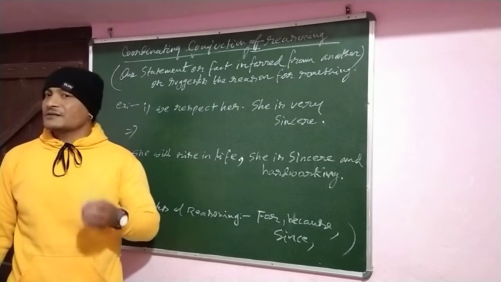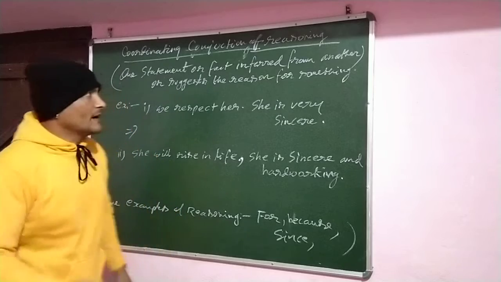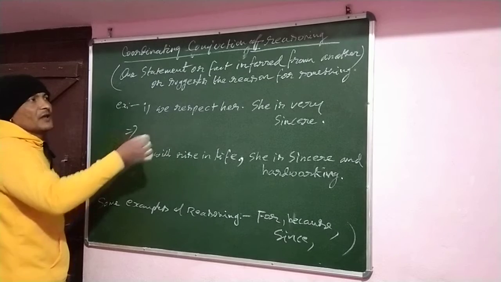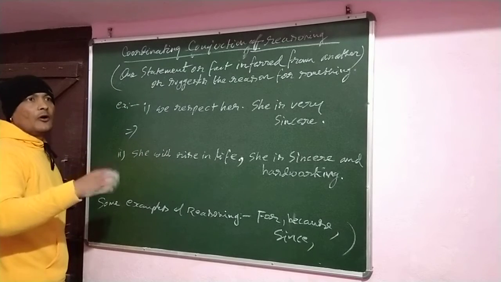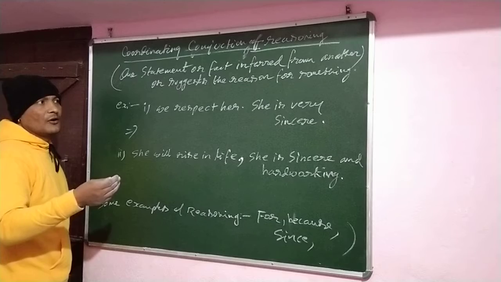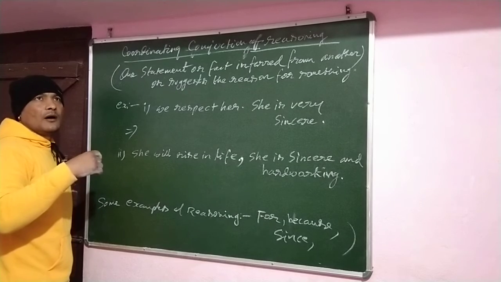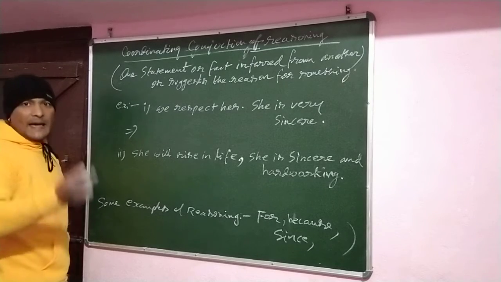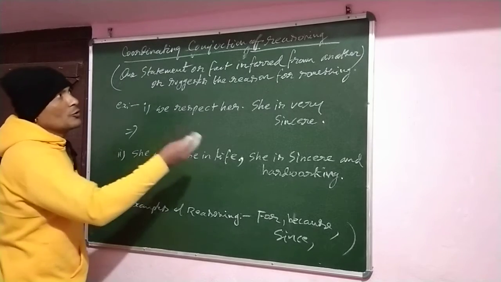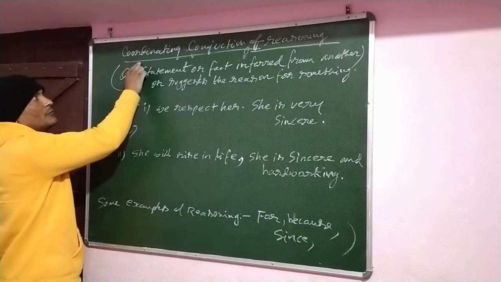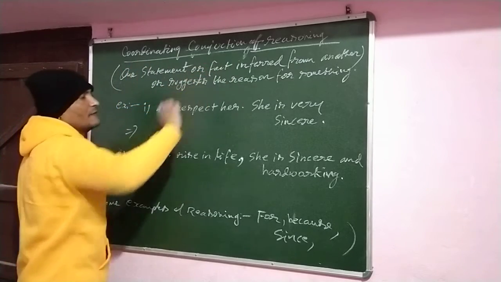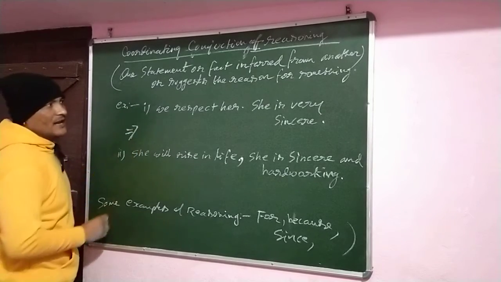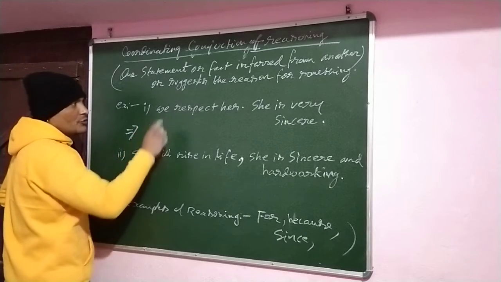That means to express the reason of that particular statement, है ना? तो उस particular statement में वो reason को, or you can say result, or you can say what is the thing or a fact that it happens. तो उसको एक्सप्रेस करने के लिए we have to use coordinating conjunction of reasoning. So let us understand by some two examples.